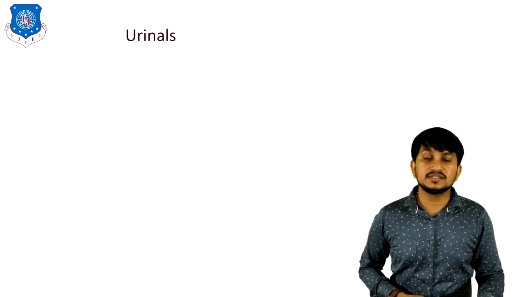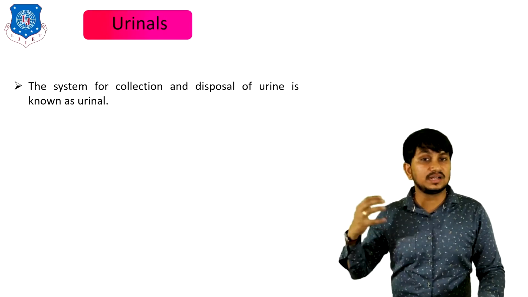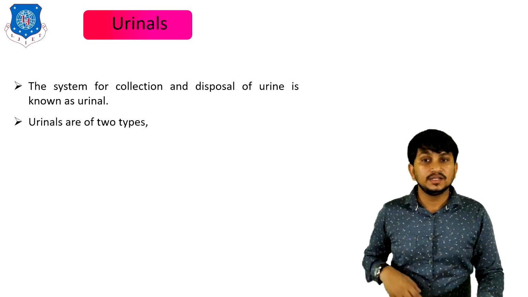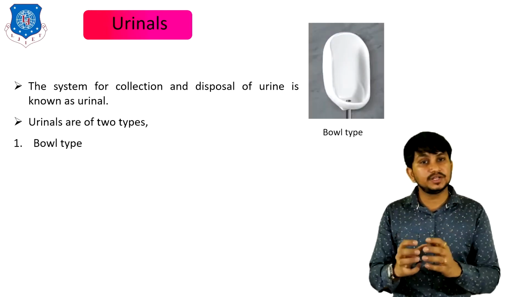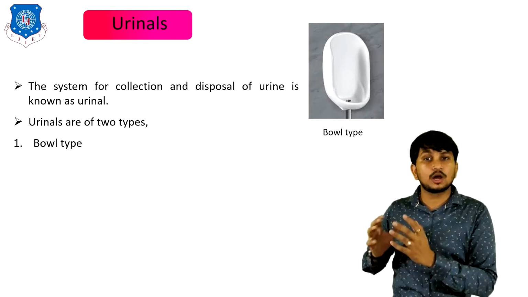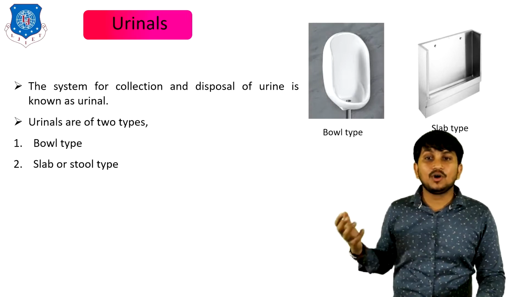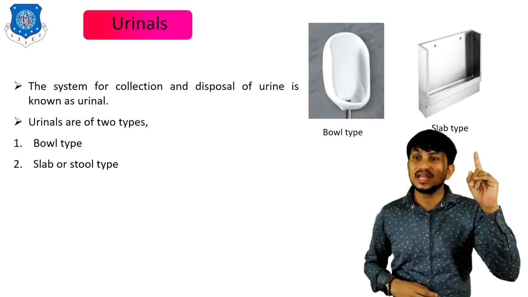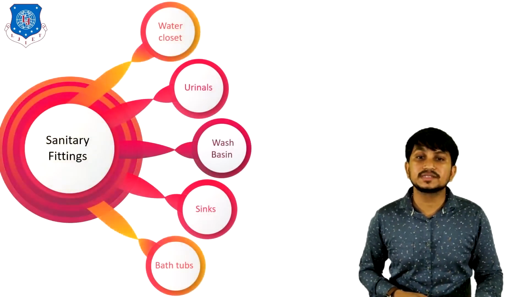Second is urinals. The system for collection and disposal of urine is known as urinal. These urinals are of two types. First is wall type of urinals, which is generally used in various commercial types of buildings. Second is slab or stool type of urinals. This is the slab type of urinals. That's all about urinals.